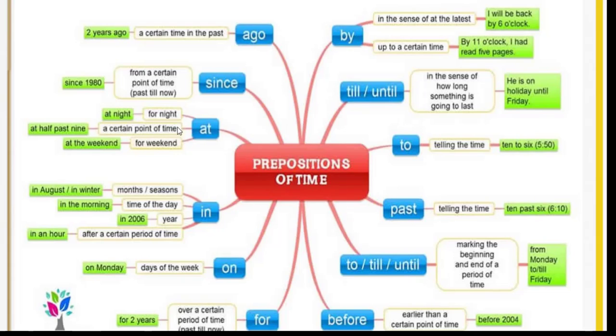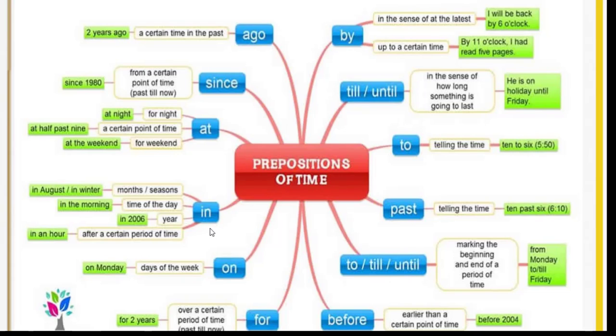A certain point of time, like at 9:30, at 3:15, etc. So when we tell the time and specify a certain point of time, we use at, okay? For example, when is the film going to start? The film is starting at 7, right? And we also say at the weekend, at the weekend.